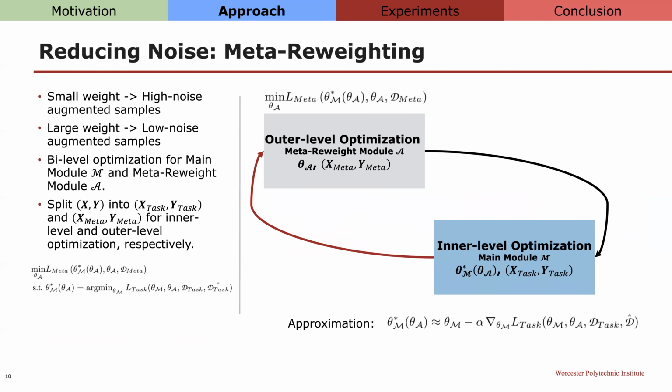Now, let's look at the details of the last two modules. The reweight module will assign small weights to high noise samples and large weights to the no noise samples. We consider the optimization of the reweight module as a bi-level optimization. The inner optimization will optimize the main module, and the outer optimization will update the meta module based on the updated main module, M star. To avoid information leakage across these heterogeneous levels of optimization, we split the mini batch of raw samples into X task and X meta, where X task is used for the inner optimization, and X meta is used for the outer optimization.